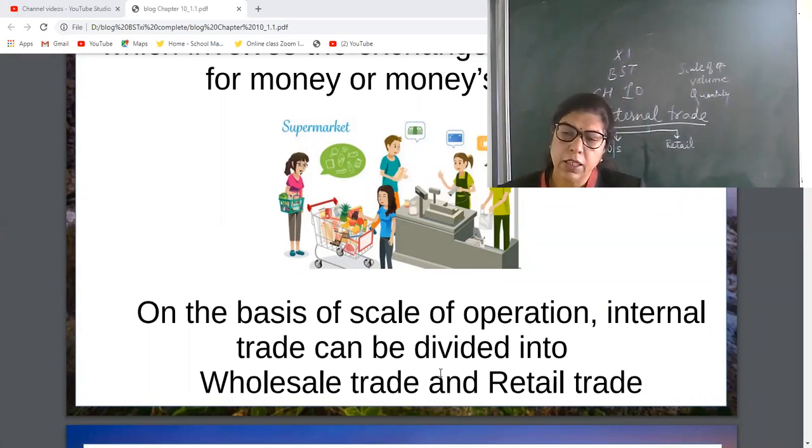Dealing between producers and wholesalers. So we can say wholesalers are the link between producers and retailers.